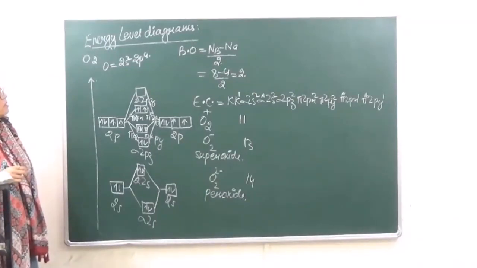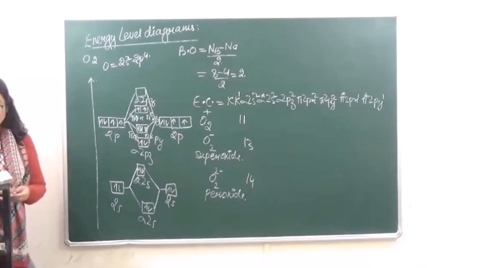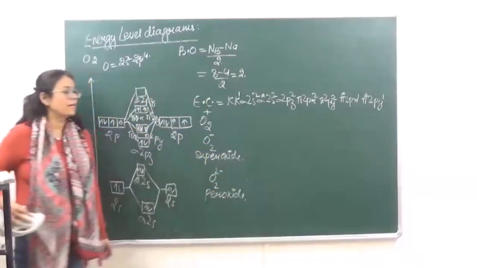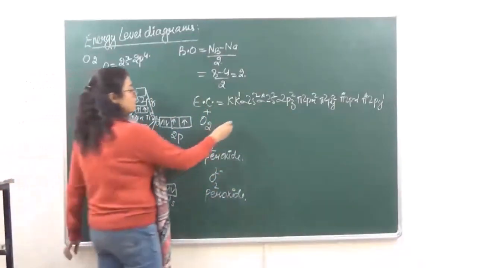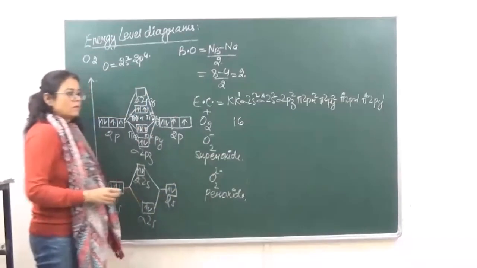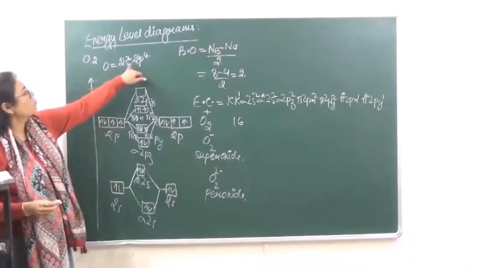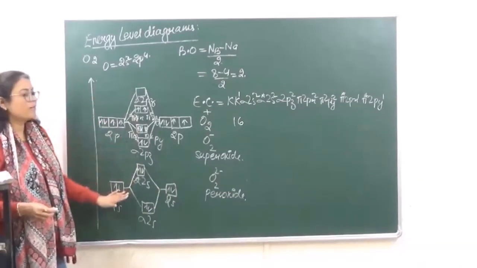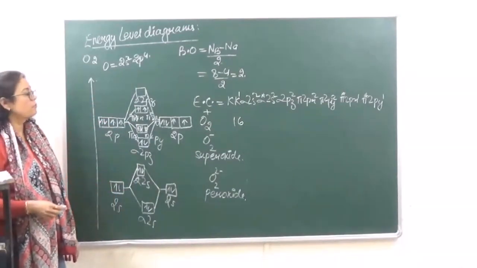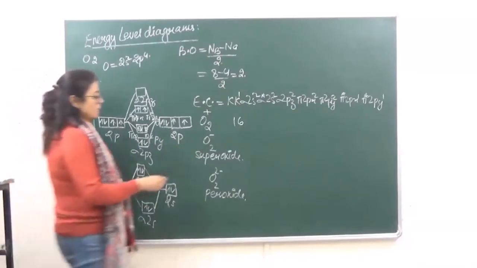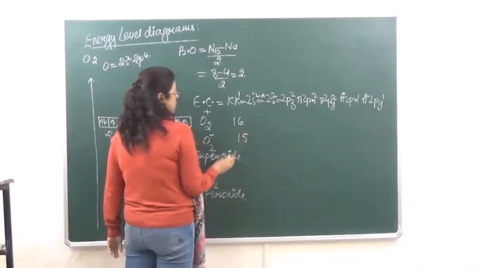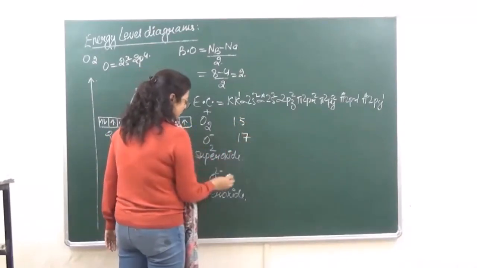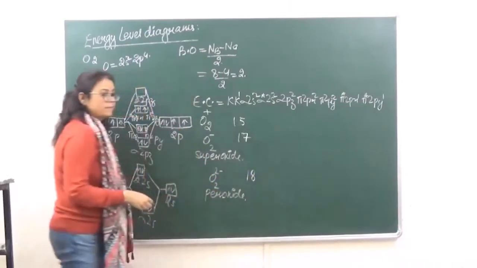I was only taking the outermost shell. So if you are taking the complete, then we will have this. If you are also taking into consideration 1s, then we will have 16 electrons in this. Okay? Because I was taking 4 into 6 outermost, so 6 2s are 12. That is what we have filled up over here. But if you are also taking 8 into 2, that is 16, this is going to have 15, this is going to have 17, and this is going to have 18.